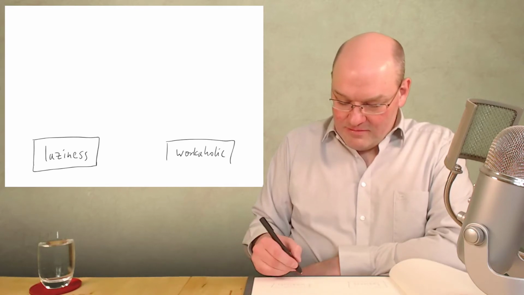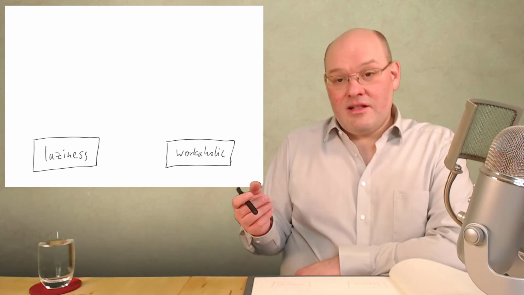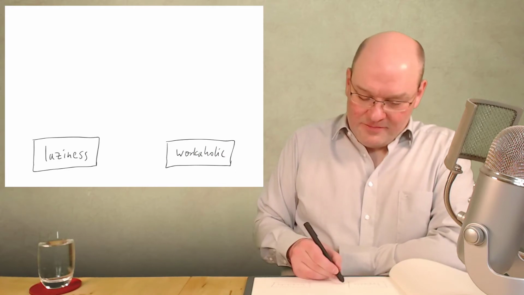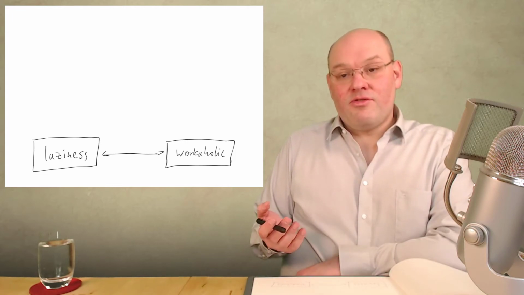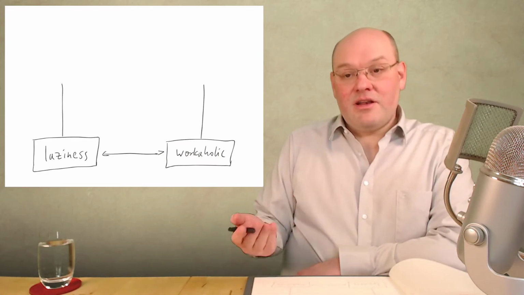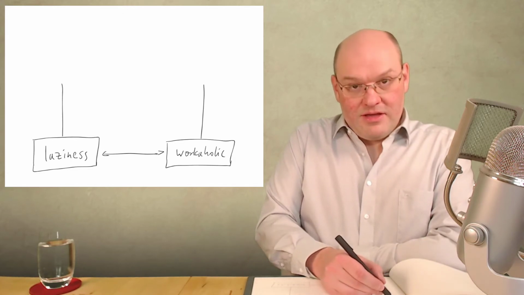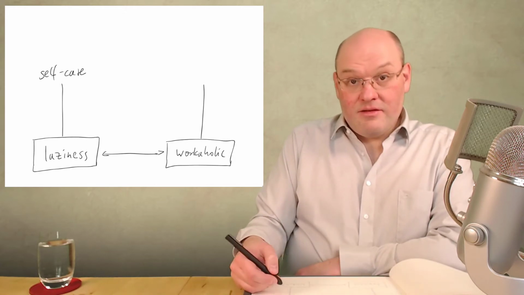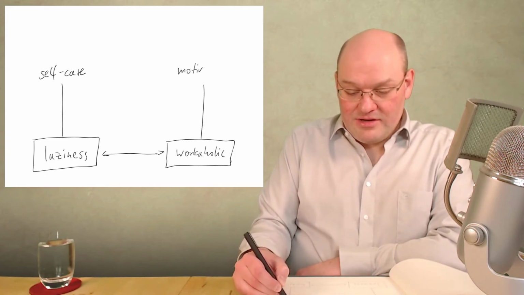where people only see their work and nothing else, and they work till they get a burnout. So this would be the extreme example. And now that you have those two, maybe it's easier to figure out what the upper row, what the values are. In this case, laziness would probably be the exaggeration of self-care, and the workaholic mindset would be the exaggeration of motivation.